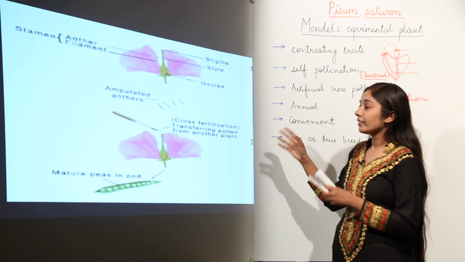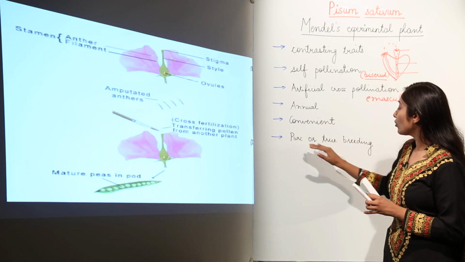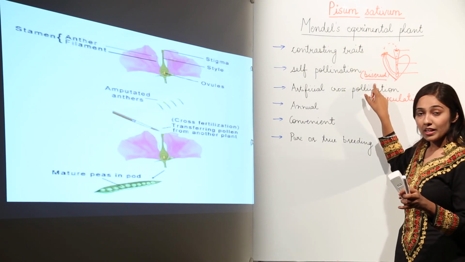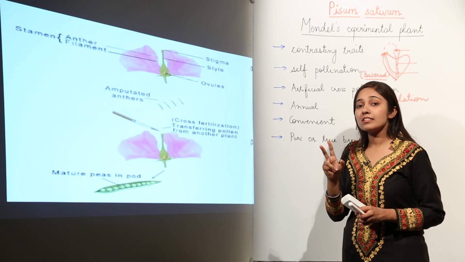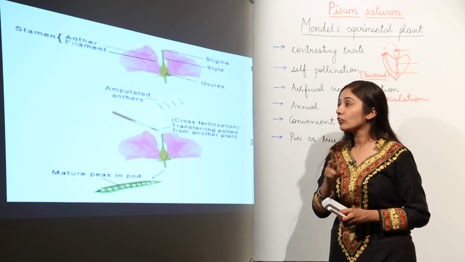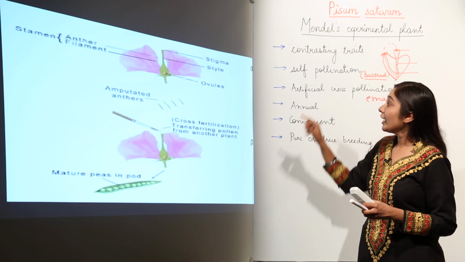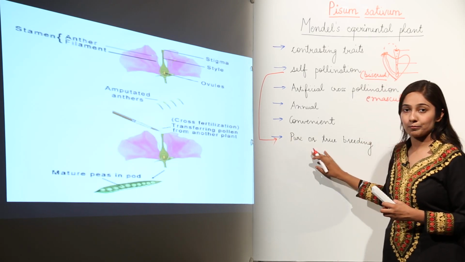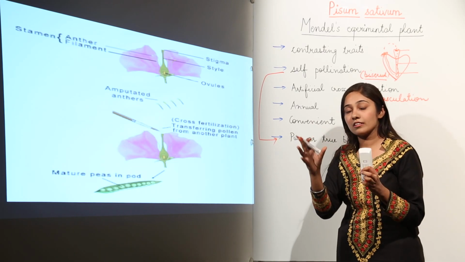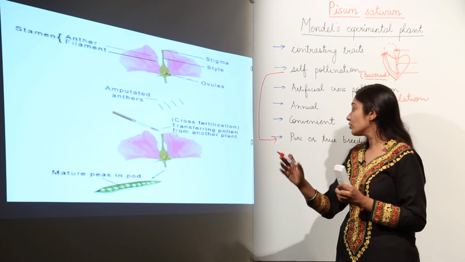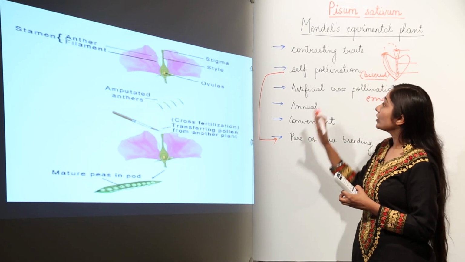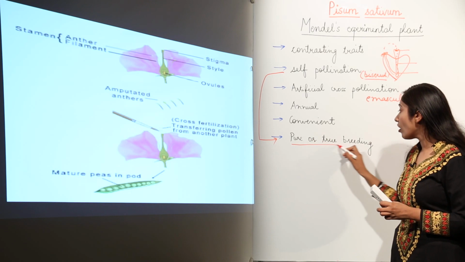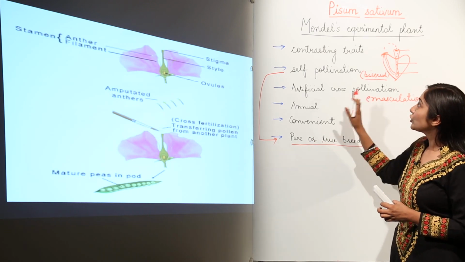As you all know what we mean by pure or true breeding plants, you all know that Pisum sativum is bisexual, means the flowers have both the organs, male organs and female reproductive organs. So this allows self-pollination, and due to this self-pollination we have pure or true breeding plants. Because when there is self-pollination, the progeny that will be produced will always be true breeding or pure. So this bisexual nature of the plant helped to produce pure or true breeding plants. That is why Mendel chose this plant.